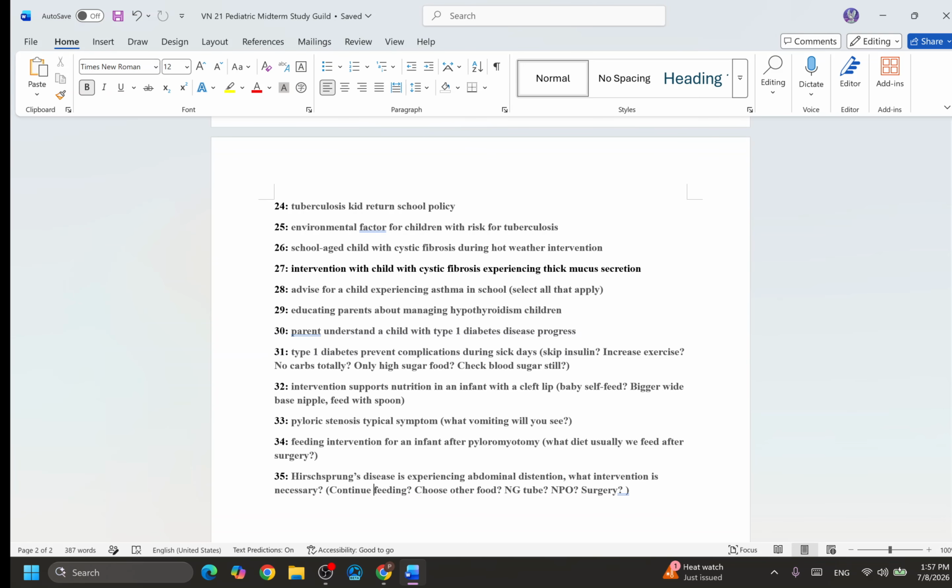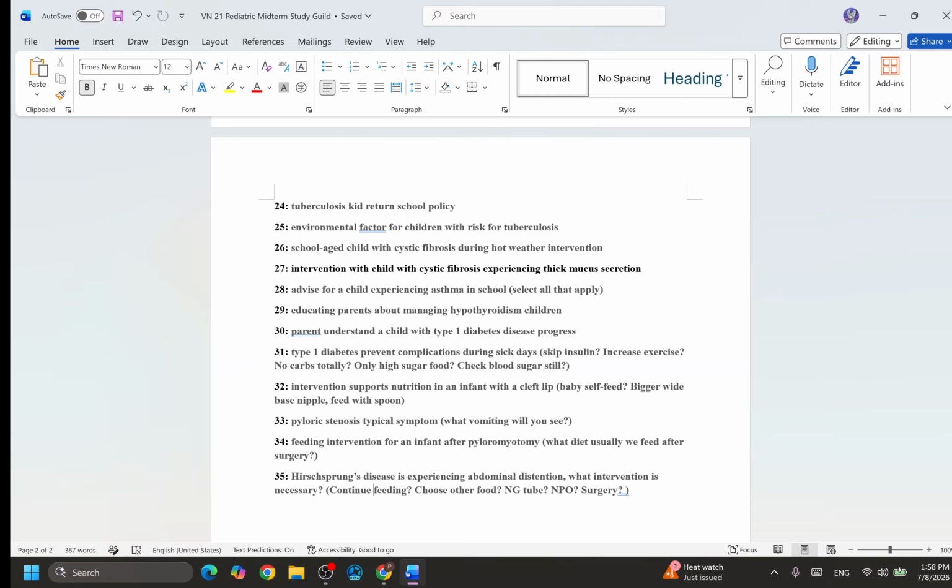25. Environmental factor for the children with risk of TB. So how can these kids get TB so easily? It means there's some kind of environment, right? The environment is kind of a danger for this kid. What kind of environment usually makes people get TB very easily? Is it an open environment, or lots of people living together, or an environment that is maybe toxic and has some pollution, or the patient just living in an environment that is very wild, with all the farm together, very open? So think about which environment you compare together, and that environment is a danger for these kids. That's the answer. It is a high risk for these kids.